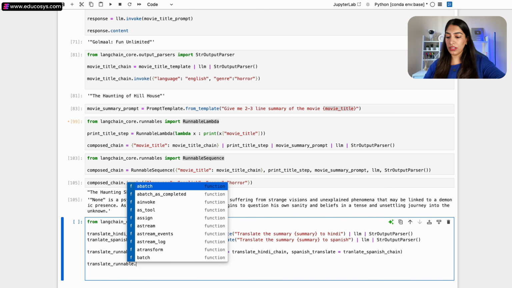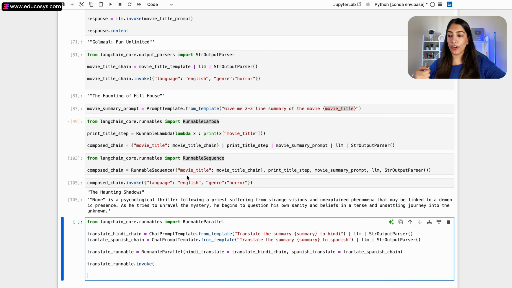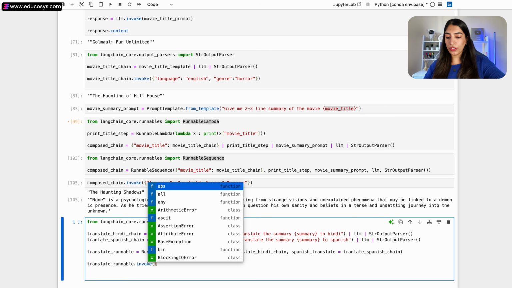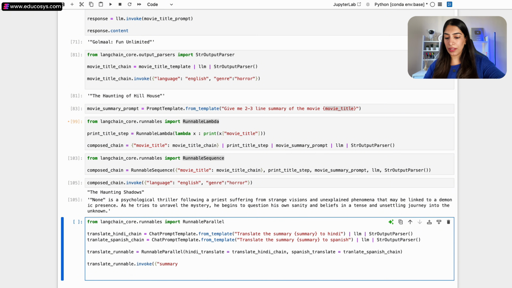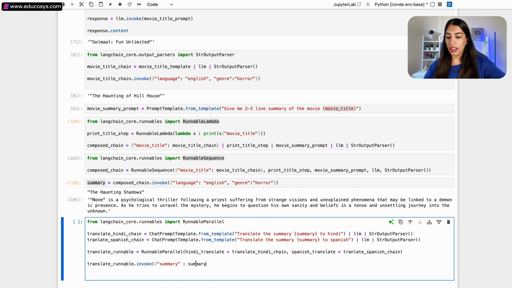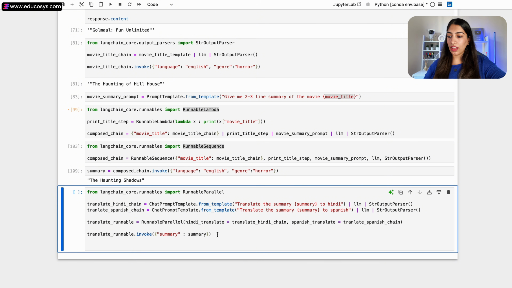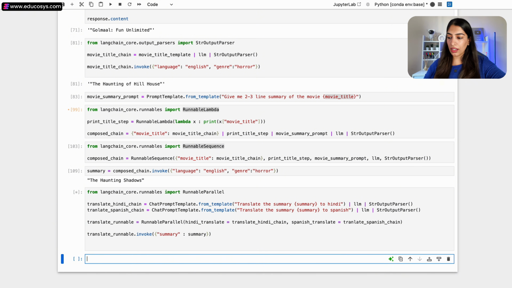So translate runnable dot invoke. And what do I need to pass? I need to pass the output from this as summary. It is expecting summary as the input, so I am going to pass it in the dictionary. I'm going to do summary. And from where will I get it? Whatever output I got from over here, right? So I am going to call this as summary, and I'm going to put it over here. And now we can run this and see. We will have to run this again to get the summary. And we have it.